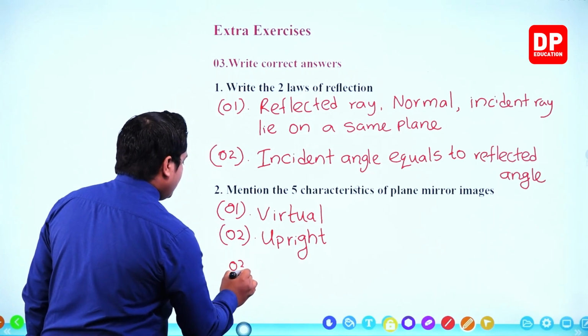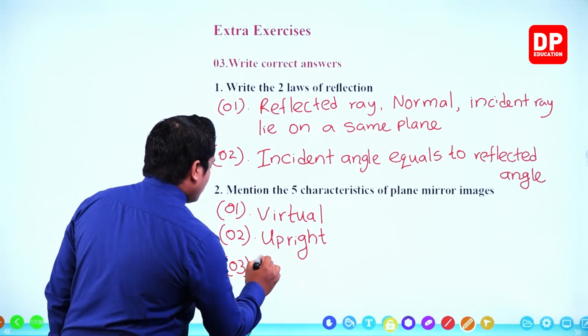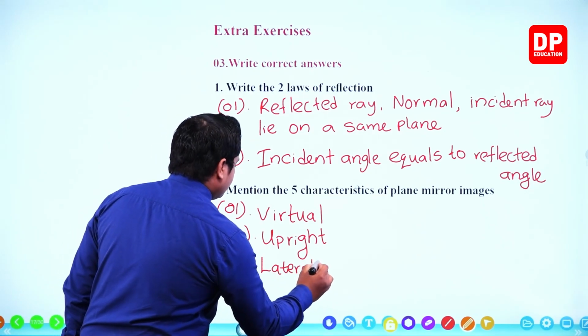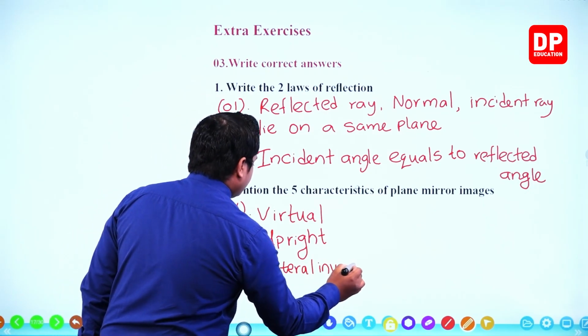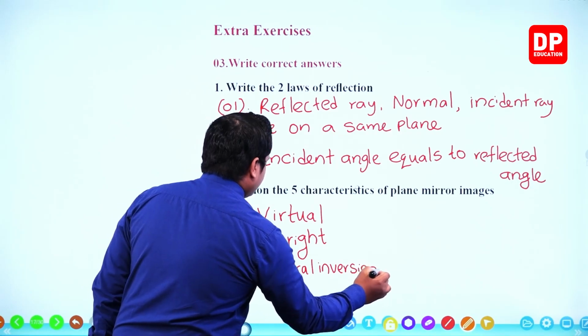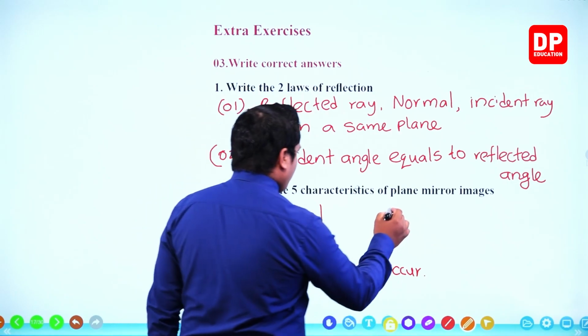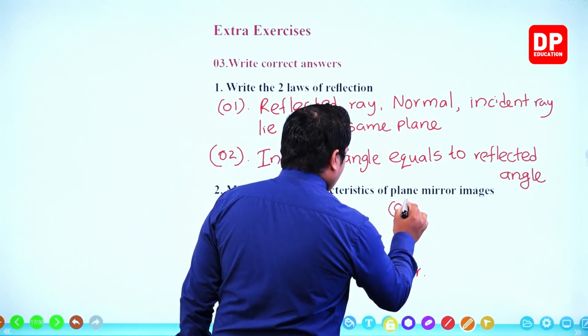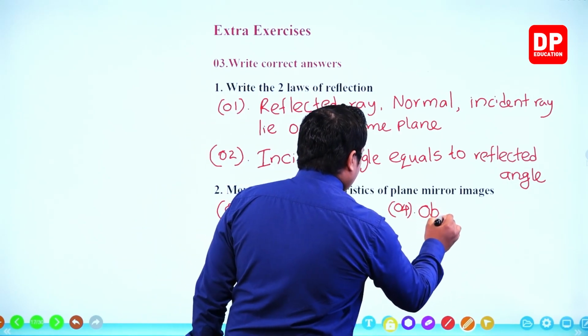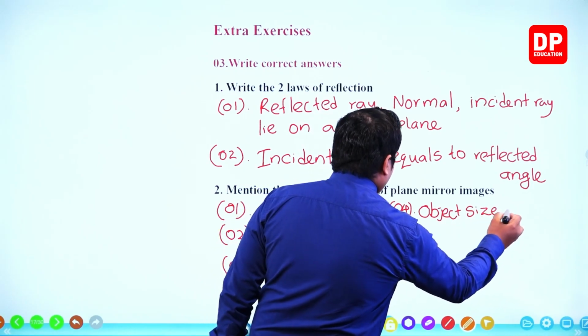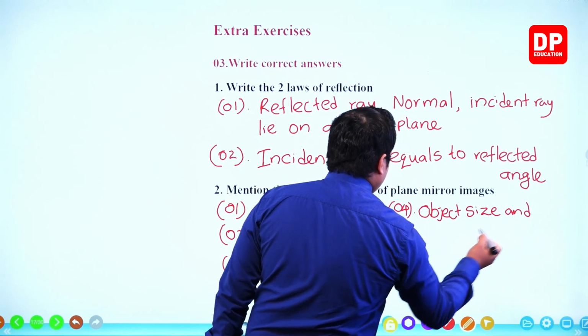Number 3, lateral inversion occur. Number 4, object size and image size are equal.